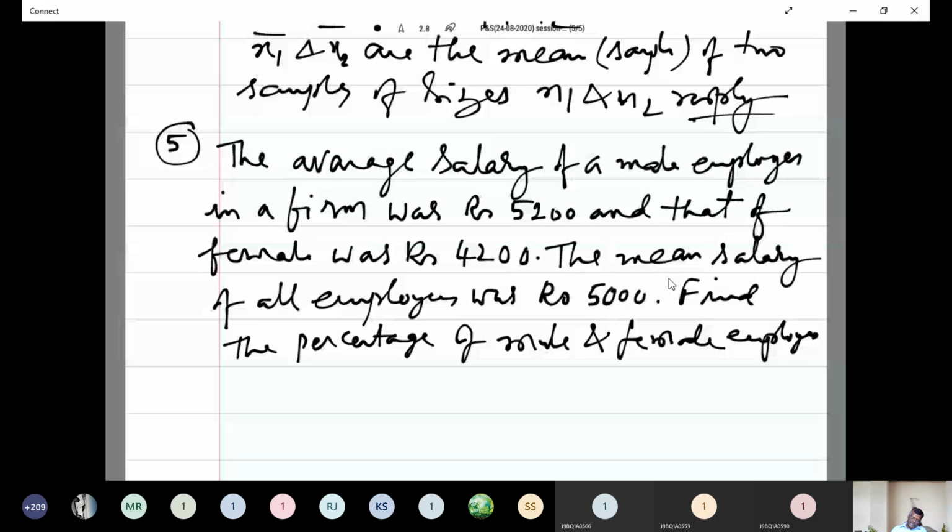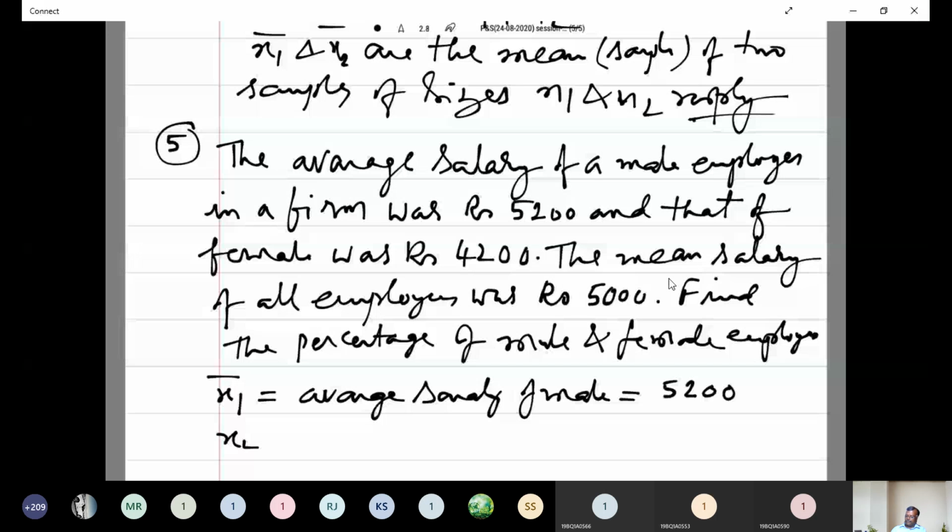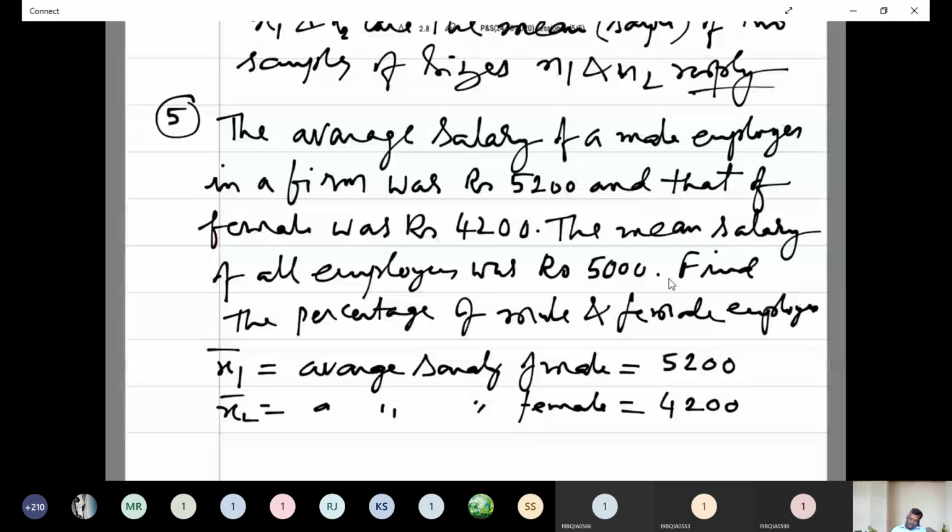Here given that x1 bar is the average salary of male employee, equal to 5,200. x2 bar is the average salary of female, that is rupees 4,200, and n1 and n2 are the sample sizes, and x bar is the mean salary of all employees.